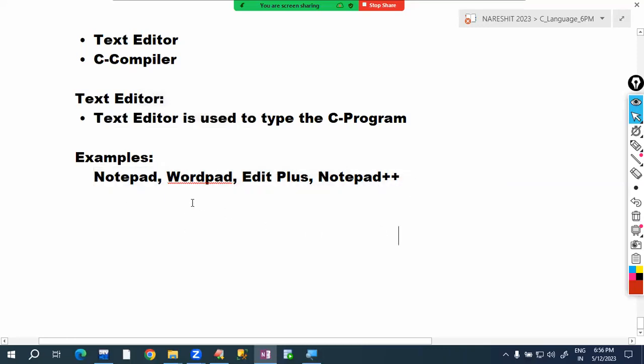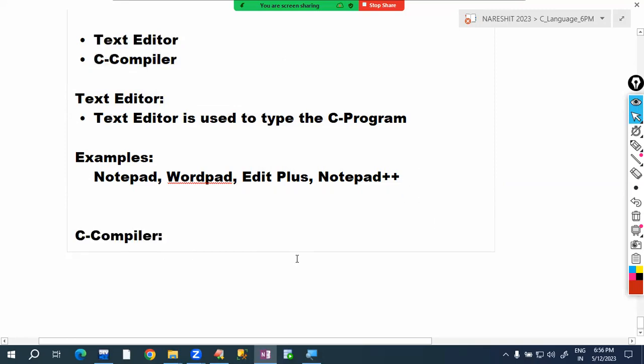For compiling, some compiler is required. So a C compiler is required. In a text editor, what do we do, sir? Just we type, that's it. We cannot compile and run here. Next, a C compiler is required.